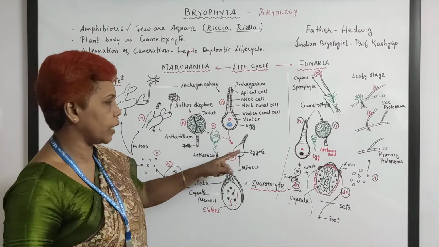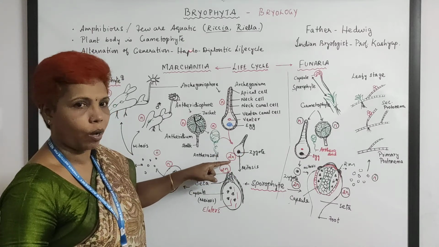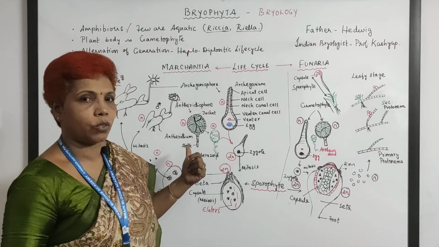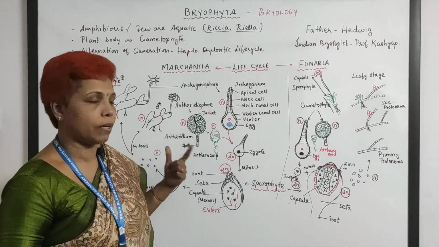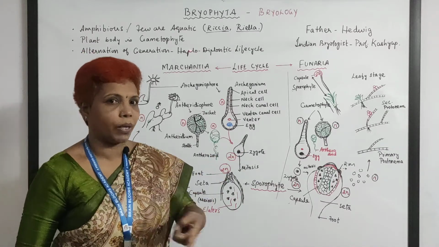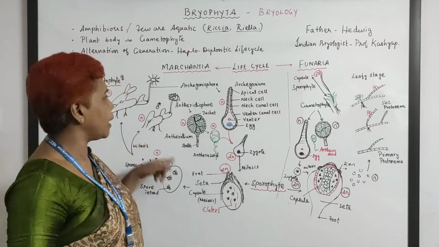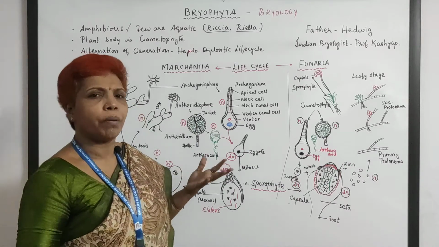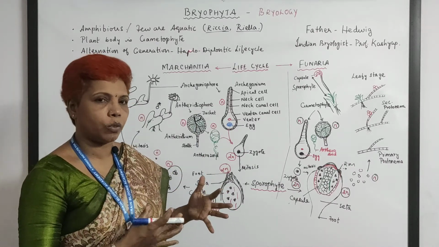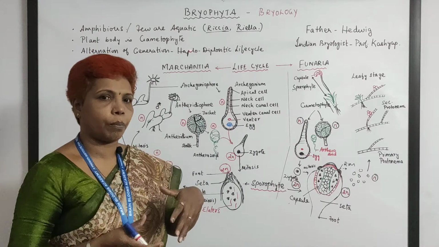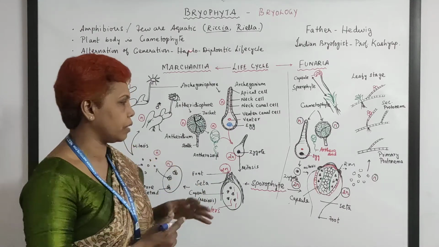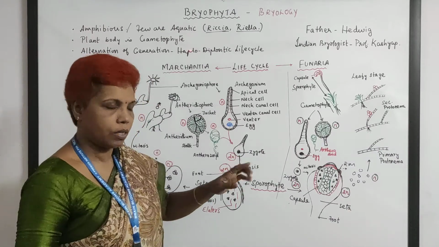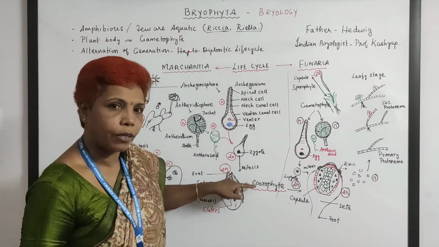The zygote is formed. The zygote is 2n, diploid. In the previous cases of algae or fungi, we have seen the zygote undergo meiosis and so again reach the haploid plant. But here, the evolution proceeds progressively. It is a progressive evolution. So what happened here is the zygote is not undergoing meiosis, it is undergoing mitosis.